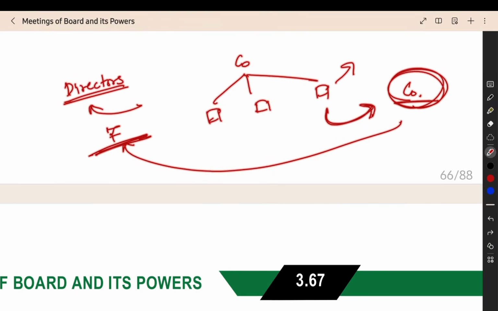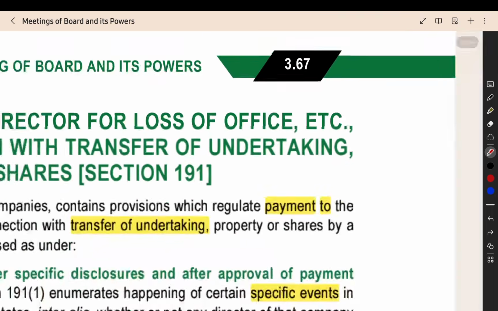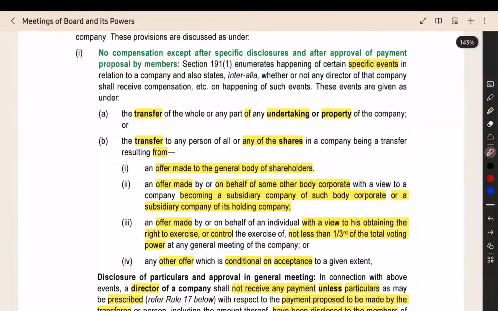Why? For example, this particular division, the value is 100 lakhs. But the buying company will give a commission to the director and will use the director to convince the shareholders to sell the particular division for 80 lakh, and the 20 lakh is the profit to the company. Out of that, some 2 or 3 lakh will be given to the director. Like that, there can be some arrangement between the buying company and the director. So in this case, when a transfer of undertaking is happening, the buying company and the directors should not make any payments between them. If you want to do so, you have to inform the shareholder. That only they have given here.